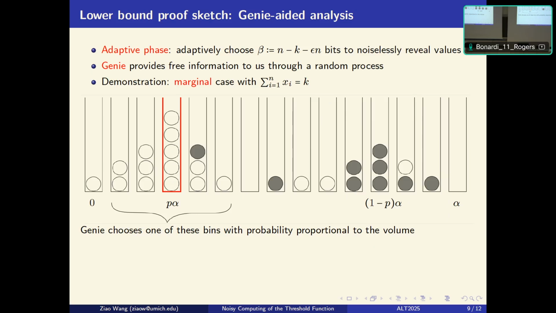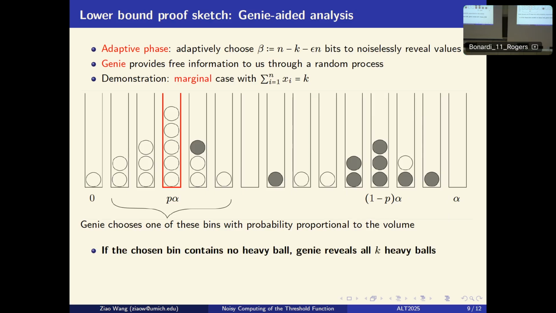And then there are two cases. The first is shown here. This bin contains no outliers. In this case, the genie will just reveal all the information to us, which is to say it tells us all the indices of the heavy balls. And with this information, our algorithm can directly conclude the threshold function has value 1 without any error.